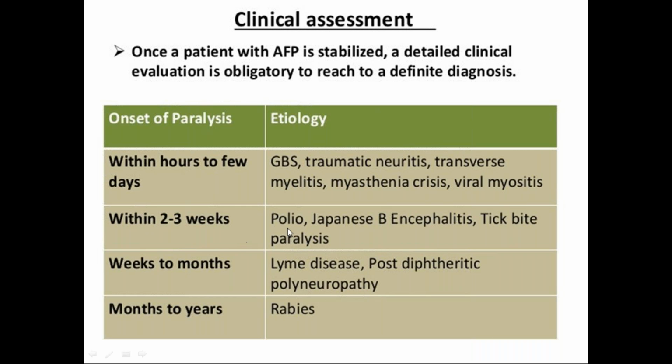And within 2 to 3 weeks, history is there. Then poliomyelitis, Japanese encephalitis, tick bite paralysis, that is Lyme's disease. Weeks to a month, Lyme disease, post-DPT paralysis, and months to years, most probably rabies, we have to think.